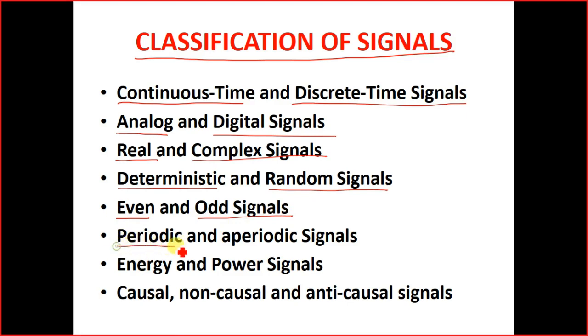Sixth is periodic and aperiodic signals. Seventh is energy and power signals. And lastly, we have causal, non-causal and anti-causal signals. Now we will be taking up one by one all of these types of signals and see how one signal differs from the other.